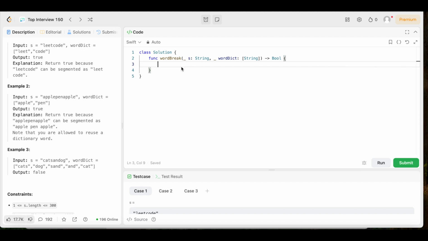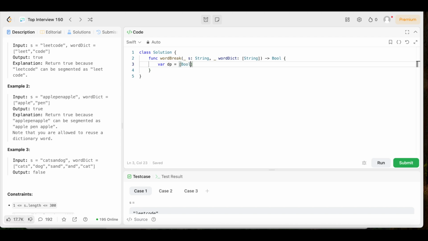Now, first thing we need to do is create our dynamic programming array where we can indicate whether the substring can be segmented into words from word dict, and we're just going to initialize all of the elements as false to begin with. So in order to do that, we're just going to say var dp equals, we're going to make an array of booleans.